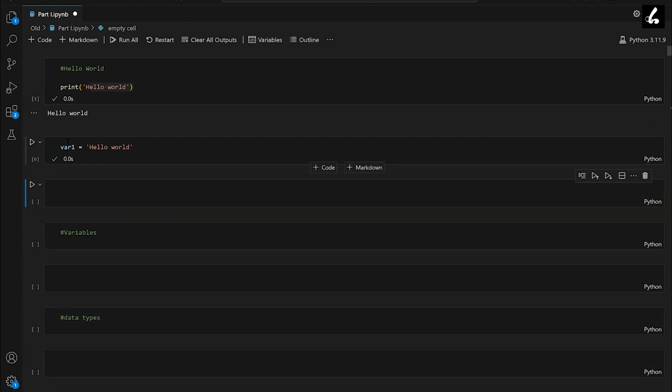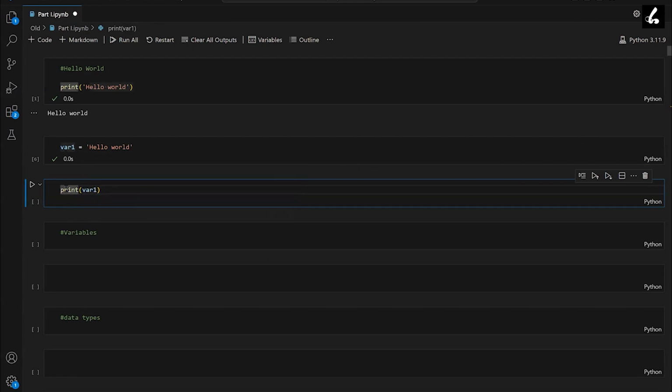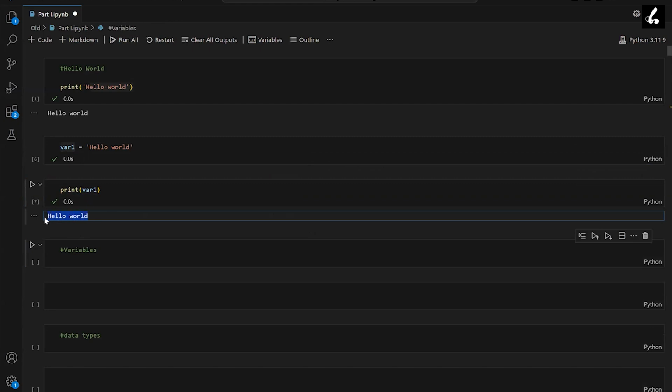Now if I want to know what is stored inside this variable, I'll use the print command, print var1, and let's run this. I'm getting this output, hello world. Since var1 is a variable, I did not use quotes, whereas in the code above I mentioned hello world in quotes because hello world is not a variable. Instead, I want to get hello world in the output. So whatever I want to get in the output as text, I will mention in quotes.